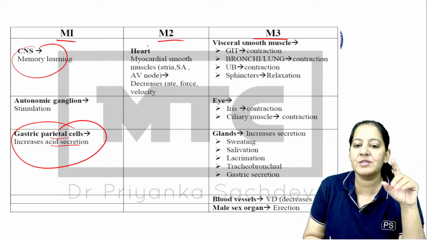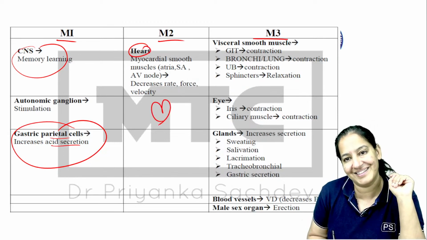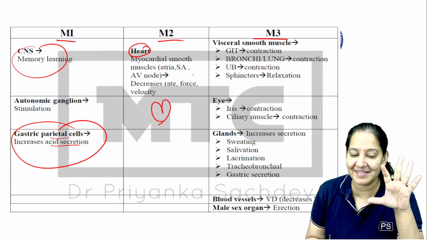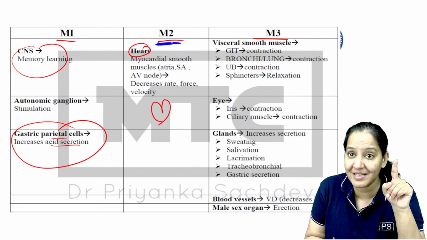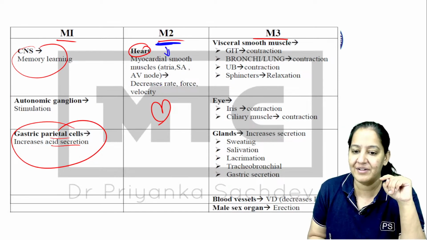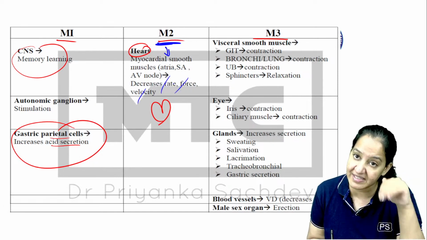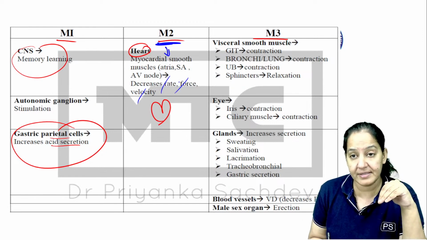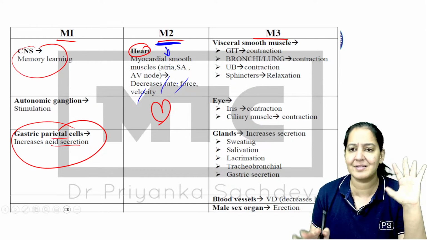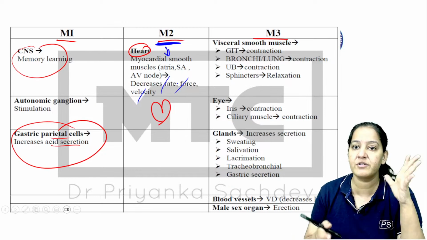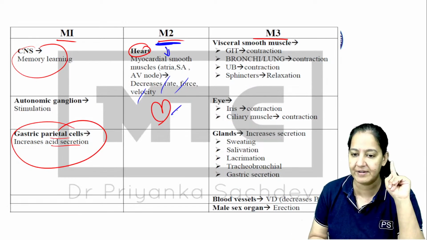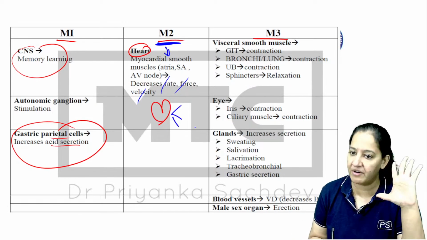M1. M2 is present only in one organ, the heart, and it is the parasympathetic system. Muscarinic is present in the parasympathetic, so it is decreasing the heart rate, force, velocity, everything. It is decreasing because in a relaxed system we have less heart rate, but in an emergency it increases. So heart rate, force, velocity, contraction, everything is less.